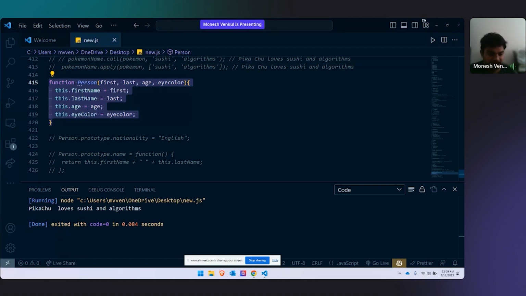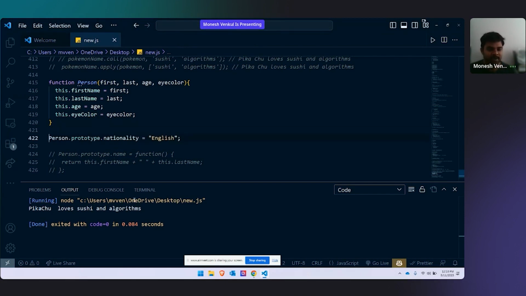Person.add is for an object. Lokesh, remember, for a normal object, I'm talking about an object. That day I've shown you something. When we want to add a new key, we did something there. Set, have you used set for an object? Set is for map. For map, we use dot set. Dot add, we use it for set. We use prototype.